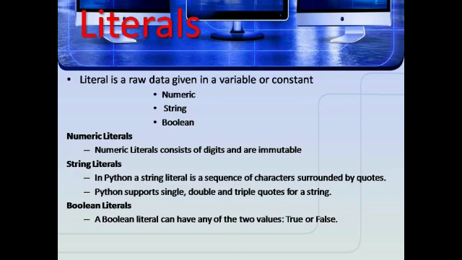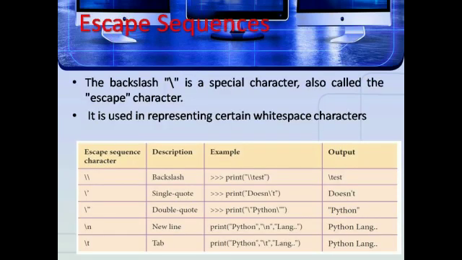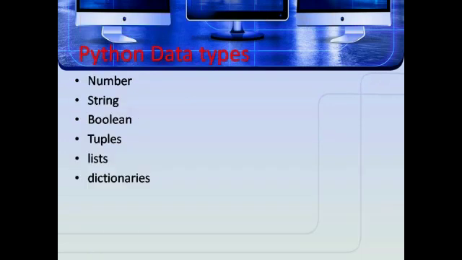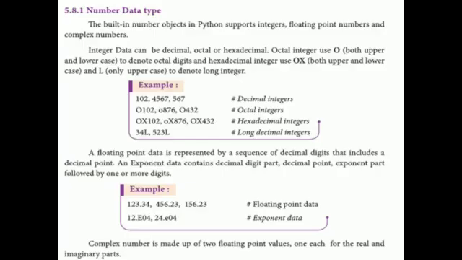Escape sequences. The backslash is a special character also called the escape character. It is used in representing certain white space characters. Backslash single quote, backslash with a double quote, backslash with n, that is slash n, new line, slash t, tab. Next, Python data types. Here, Python data types are number, string, boolean, tuples, list, dictionaries. But in your syllabus, number data type, boolean data type and string data type are given.